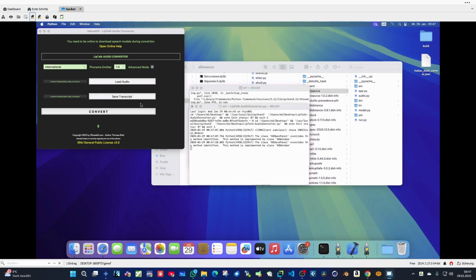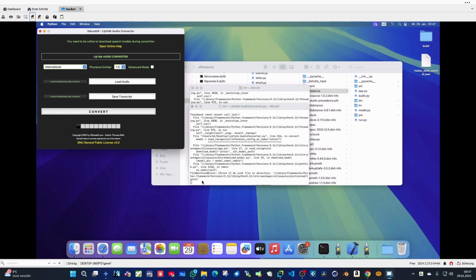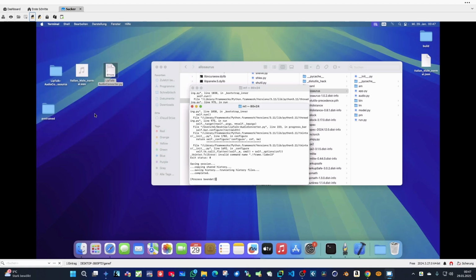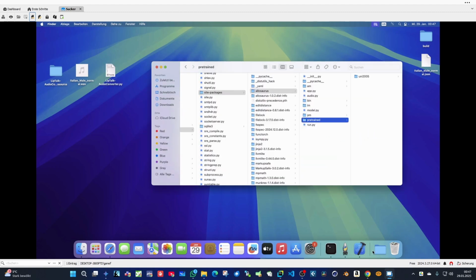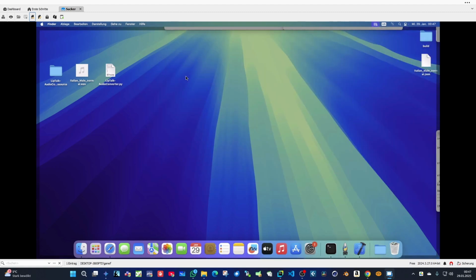Try to convert it here. So you can see file not found error. You can't find the module. So this step is really crucial. Yeah, simply copy the pre-trained here, and that's it.